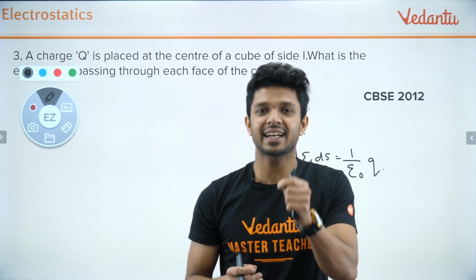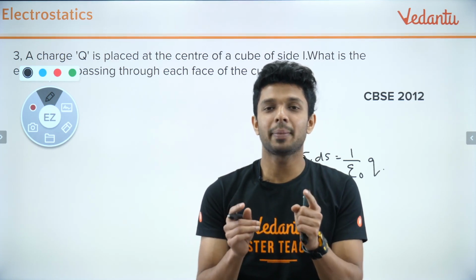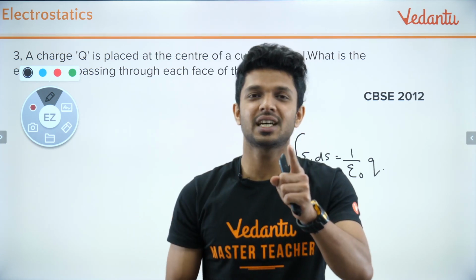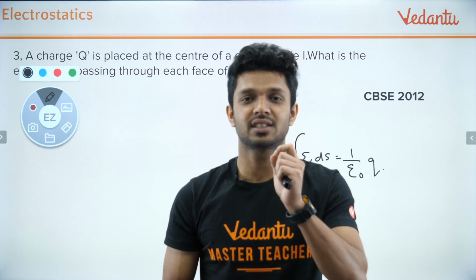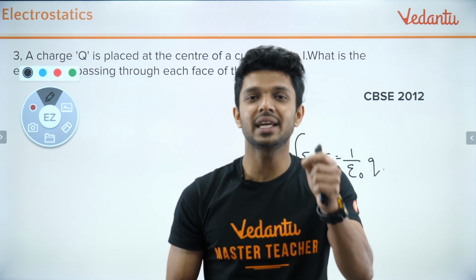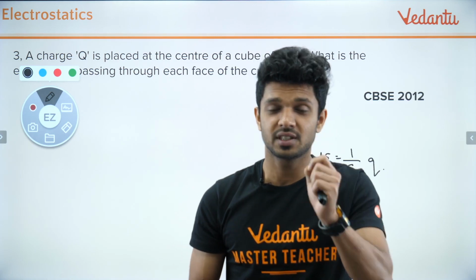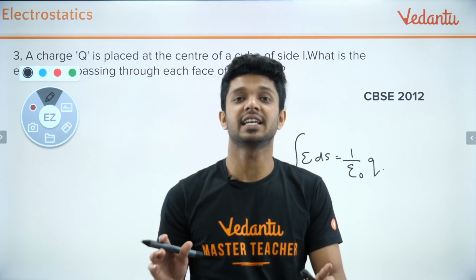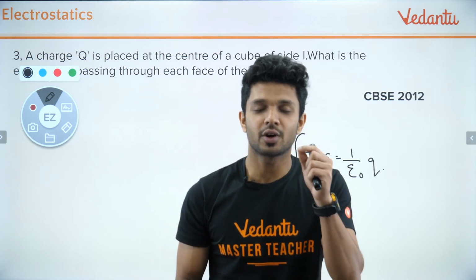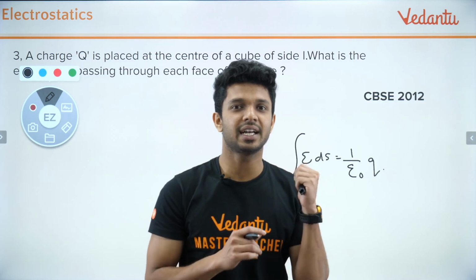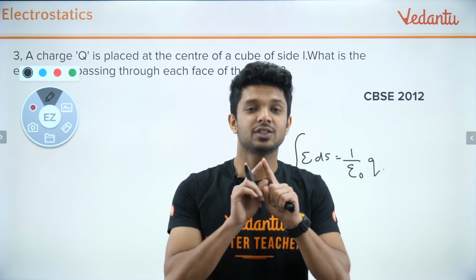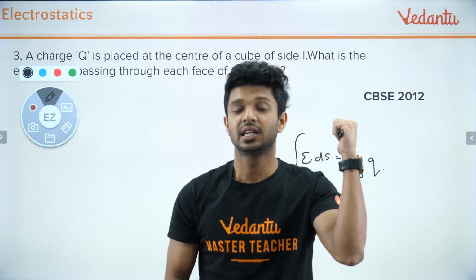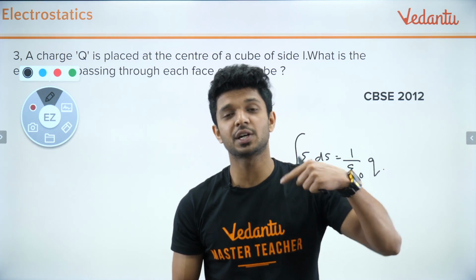And as the charge is exactly at the center of the cube, what will be happening? It will be uniformly distributed through all the surfaces. How many surfaces are there for the cube? 6 surfaces, right? So it will be uniformly distributed across 6 surfaces. What will be distributed? The value of Q by epsilon 0, which is the total flux. So how much will be available for each surface? As it is uniformly distributed among 6 surfaces, a single surface will get 1 by 6 of the total value.